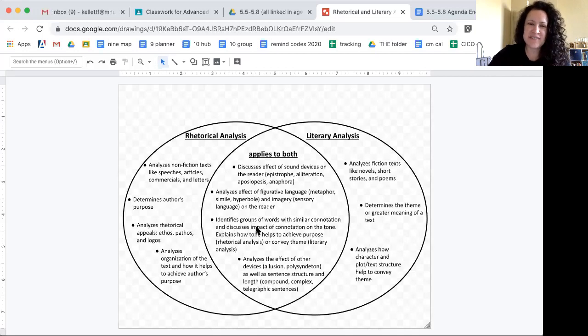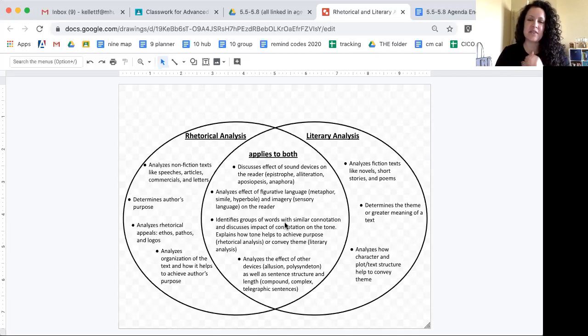Both fiction and nonfiction use words with strong connotations. So we identify groups of words with similar connotations, similar feeling, similar emotion behind the words, similar associations, and we discuss the impact of the connotation on the tone. So the tone is the speaker's attitude toward a particular topic. So tone is present both in literary analysis and in rhetorical analysis. And we look at the connotation behind particular words and we see how does that help us to understand the speaker's feeling toward a particular topic, and how does that help us to understand either the greater meaning in literary analysis or the purpose in the rhetorical analysis?